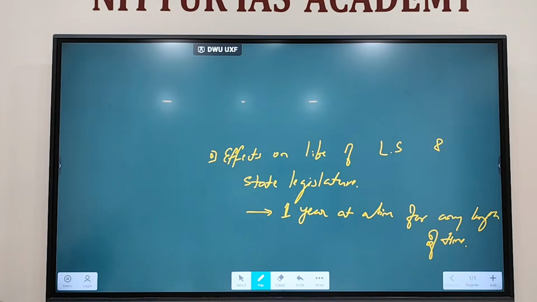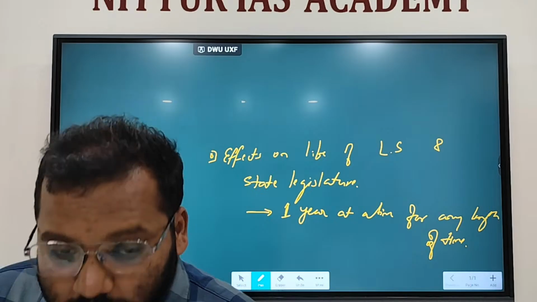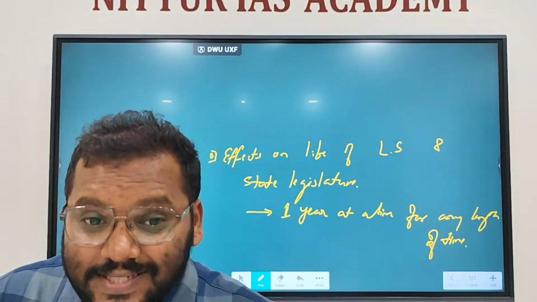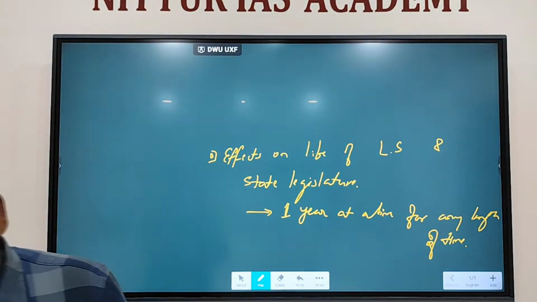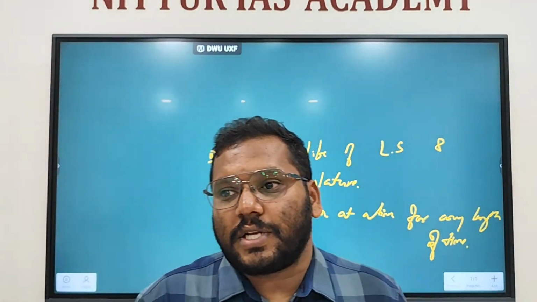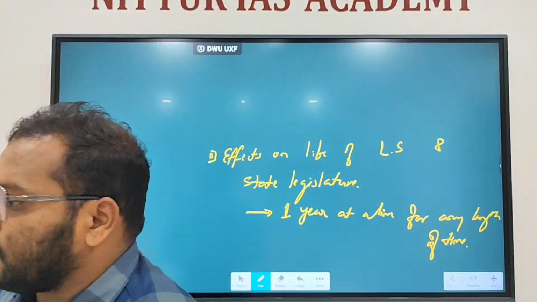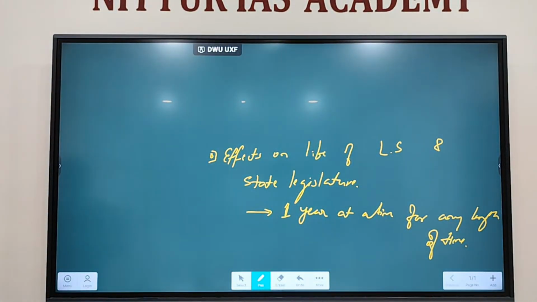But it cannot go beyond 6 months after the emergency has ceased to operate. I'll explain what exactly it is. Just write it down: the extension cannot continue beyond 6 months after the emergency has ceased to operate. This extension cannot go beyond 6 months after the emergency has ceased to exist.